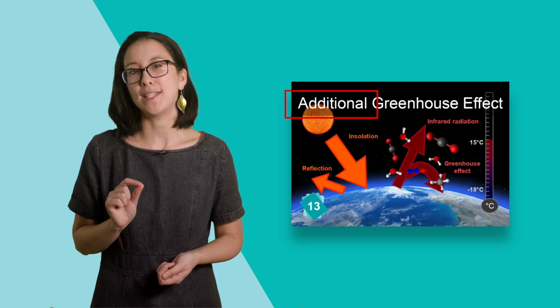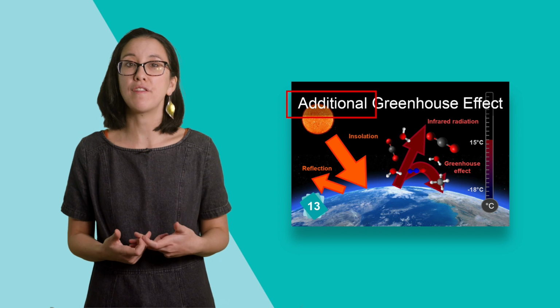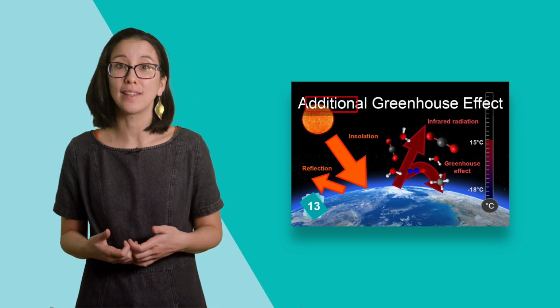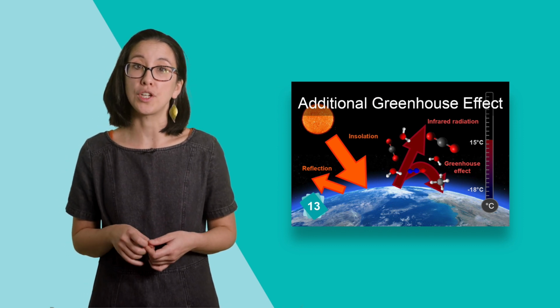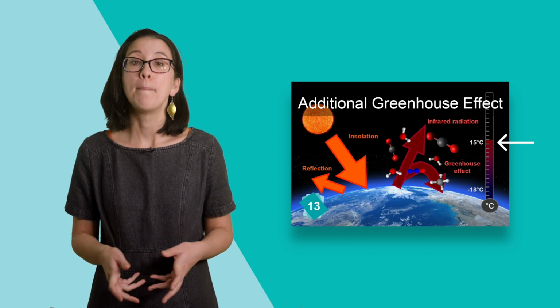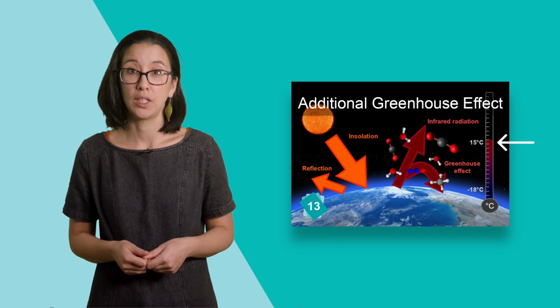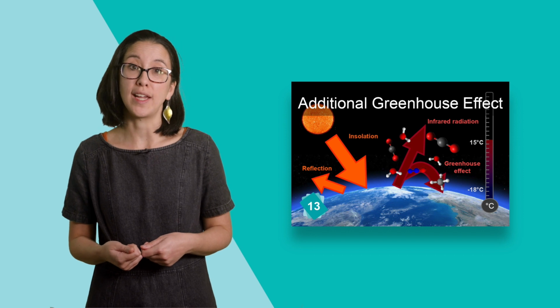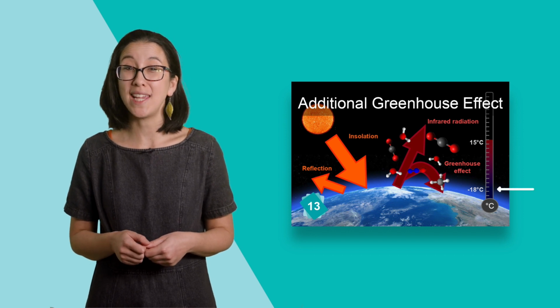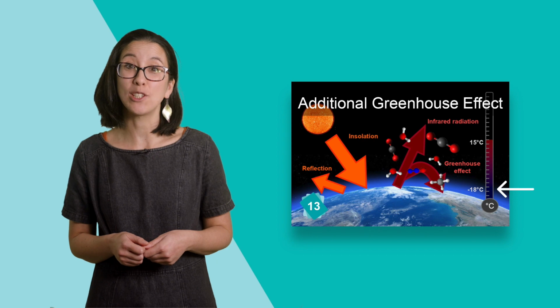The key word here is additional, because the greenhouse effect is natural and a good thing. It gives us an average global temperature of about 15 degrees Celsius, making life on Earth possible. Without this natural greenhouse effect, the average temperature on Earth would be a very cold -18 degrees Celsius.